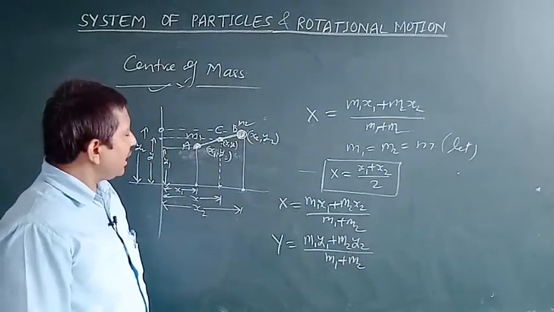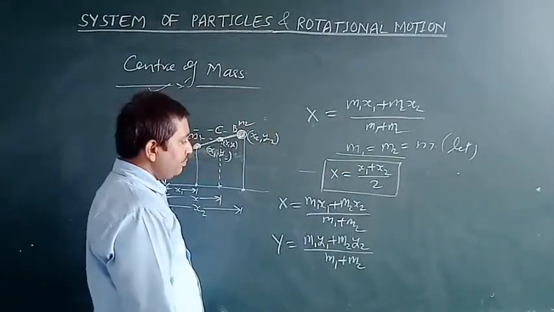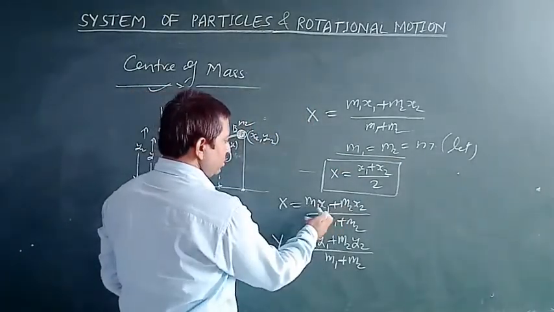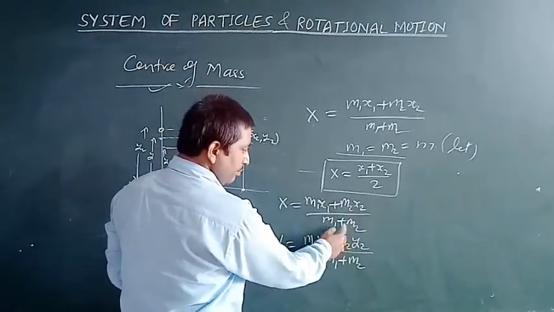Again, if we consider the case m1 equal to m2, equal to m, then we place m1 equal to m and m2 equal to m, and the denominator is m plus m, which is 2m.